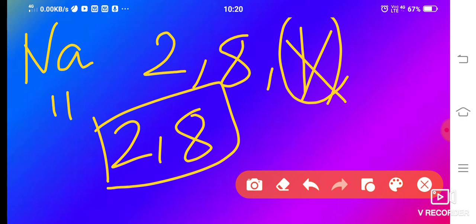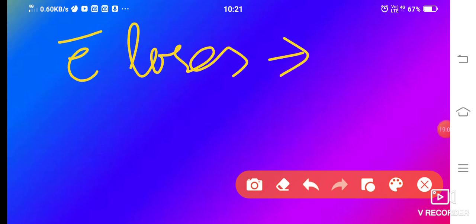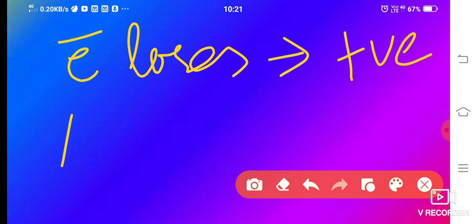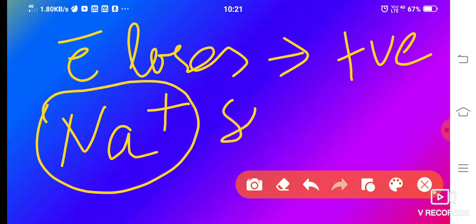You have to remember that when an element loses an electron, it attains a positive charge, and when it gains an electron, it attains a negative charge. I will write and I will tell you. When an electron is lost, it attains a positive ion. Okay, this forms the ion. So here what ion have I got? Na. And how many electrons has it lost? 1. So we write Na plus; you can also write Na with 1 plus, but usually we don't write that.